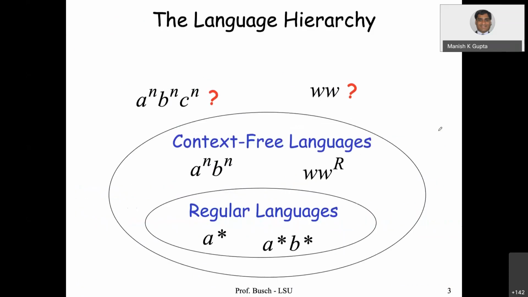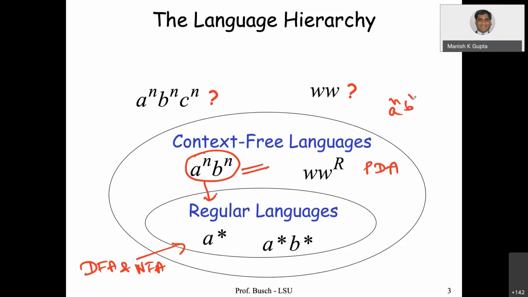Okay, so there are languages. You remember, DFA and NFA accept regular languages, like a star or a star b star. Then there are languages like this which cannot be accepted by DFA or NFA. These are known as context-free languages, and they are accepted by push-down automata. But then there are languages like a^n b^n c^n that cannot be accepted by a PDA. So we need to extend.